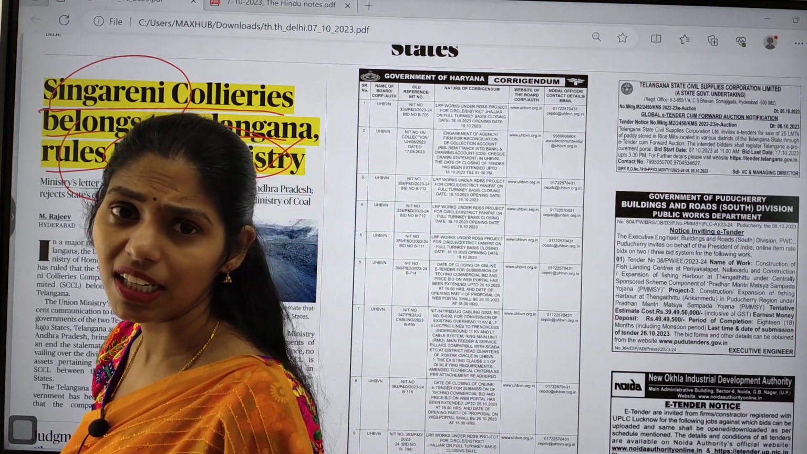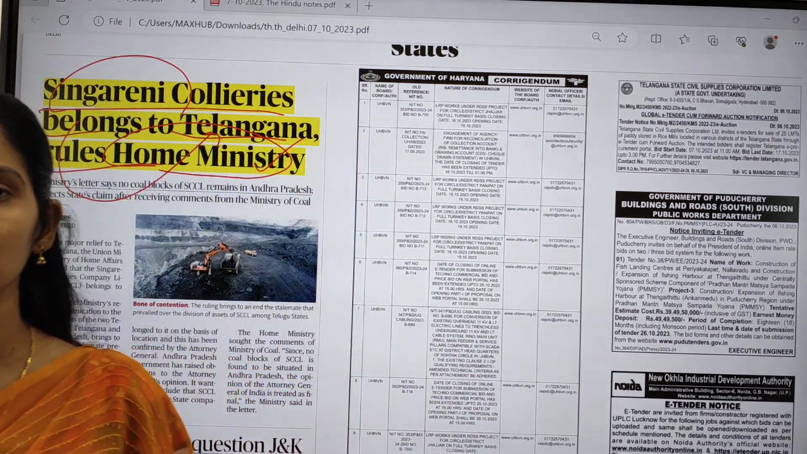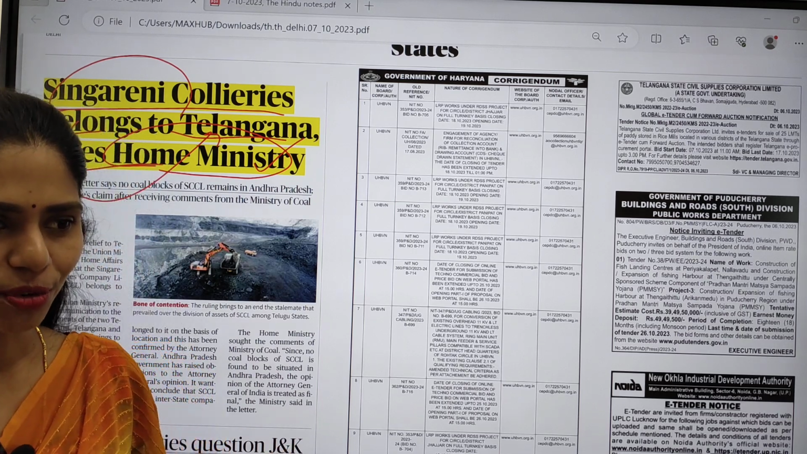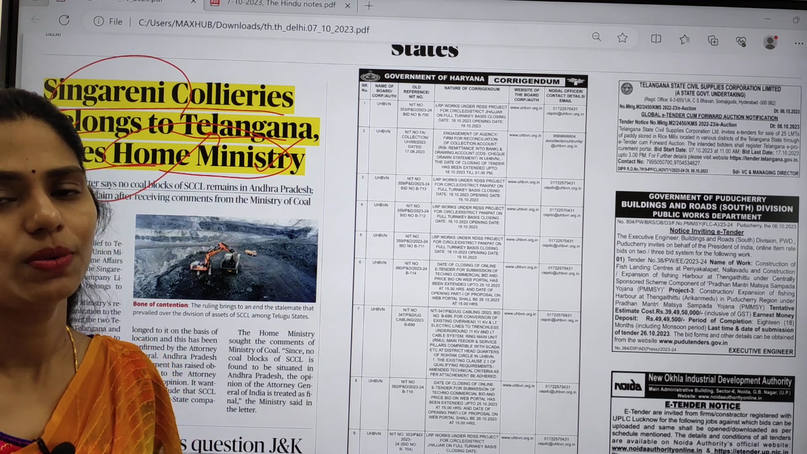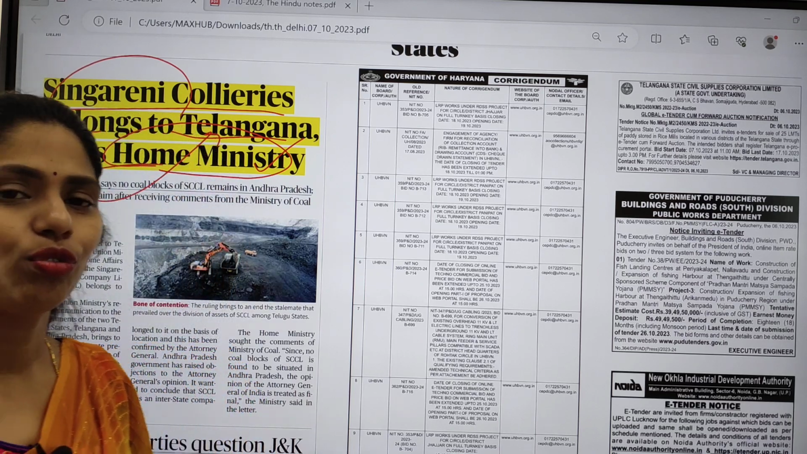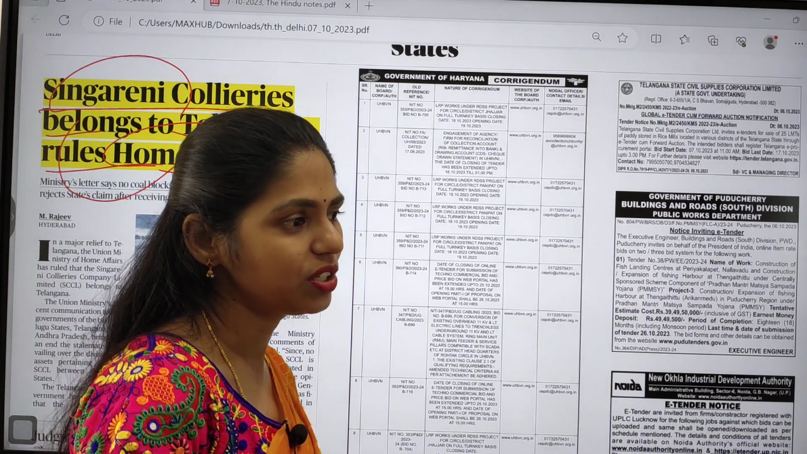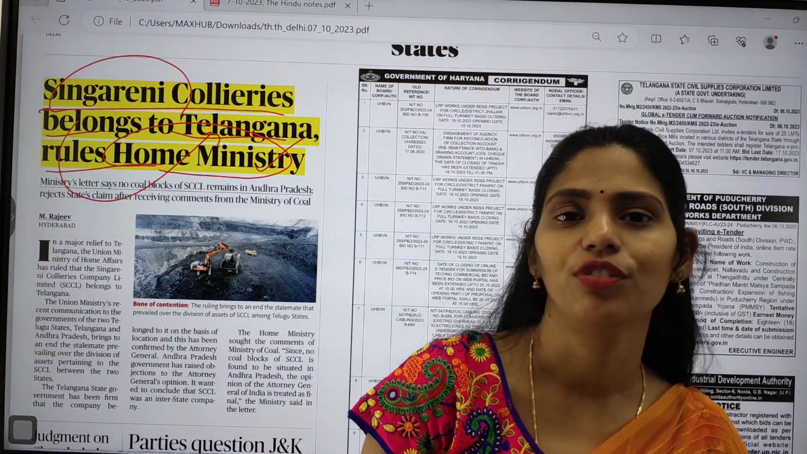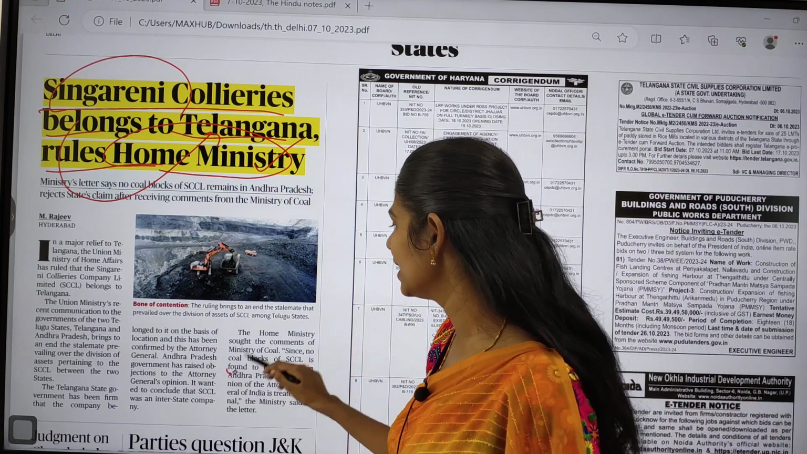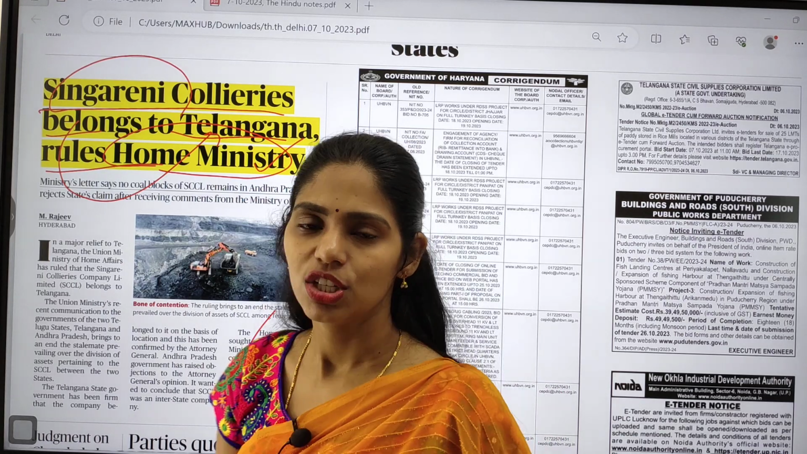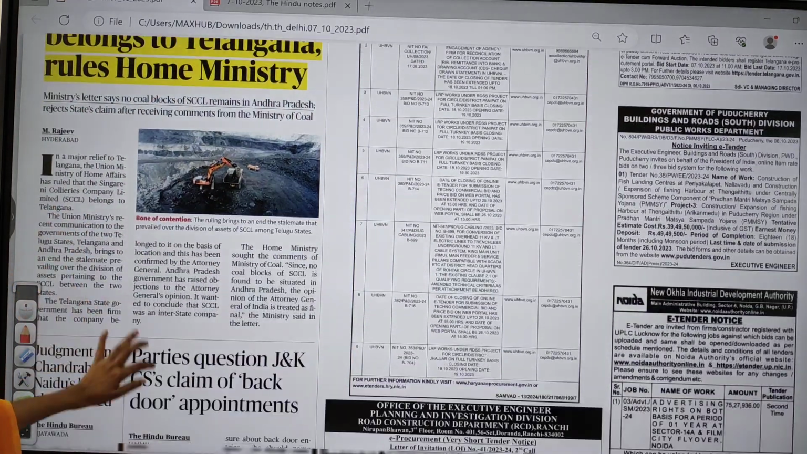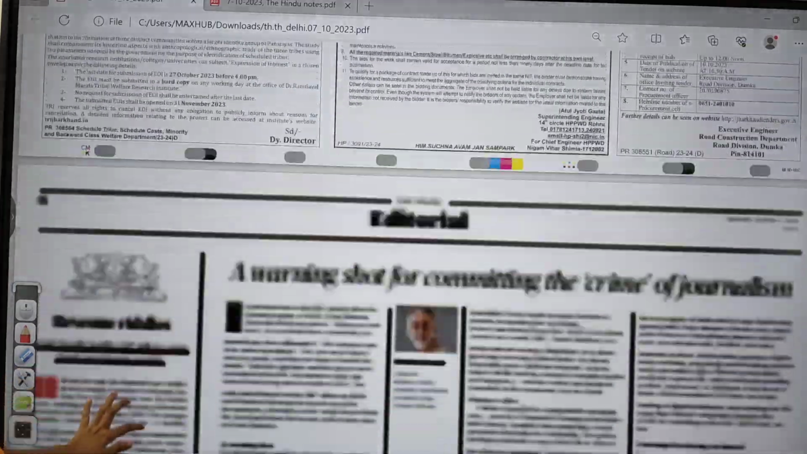So in this context you have to see about the coal sector in our country. And you have to see different types of coal, like anthracite, bituminous, peat, lignite. Where they are present, what is the difference, and on which basis we have this classification of coal. All these things will be very important. And this article is important from your geography GS paper 1 point of view. And let us move and find out some more articles.